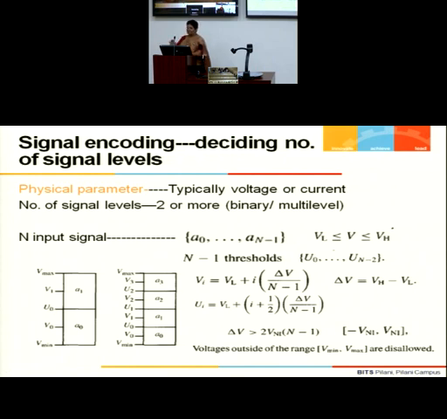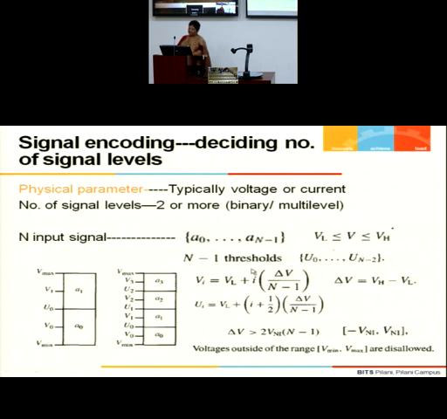But if I am going for a multi-valued, suppose it is quaternary I am going for, my range remains fixed. I don't have any other range. My range is from 0 to 3.3. So within that I have to manage 4 values. That means there would be 3 detection thresholds. So if there are n such levels, there would be n minus 1 thresholds.